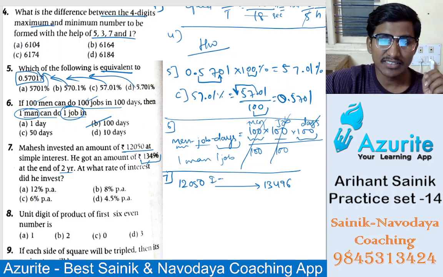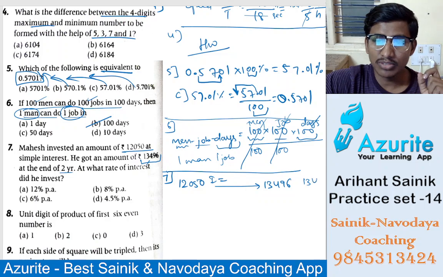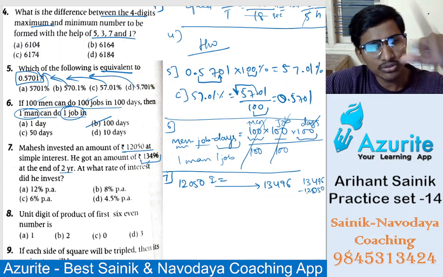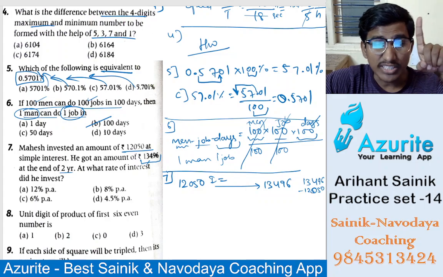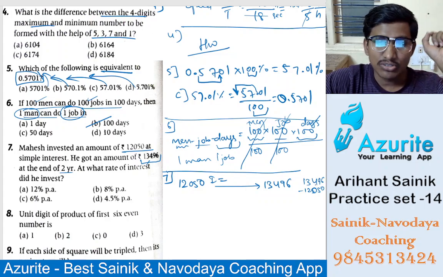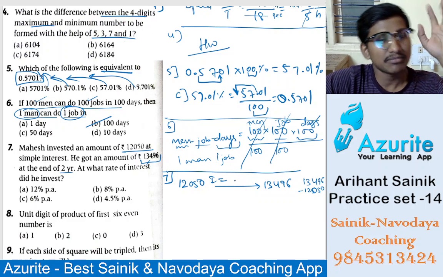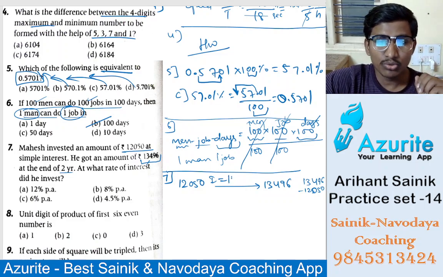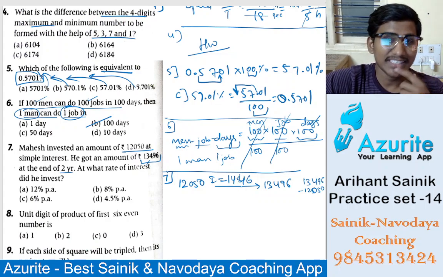What is the interest? If you subtract, 13,496 minus 12,050 gives 1,446. That is the interest.